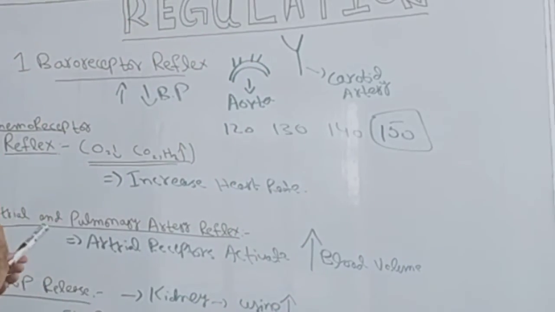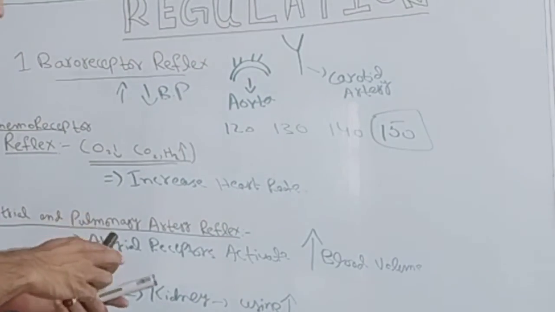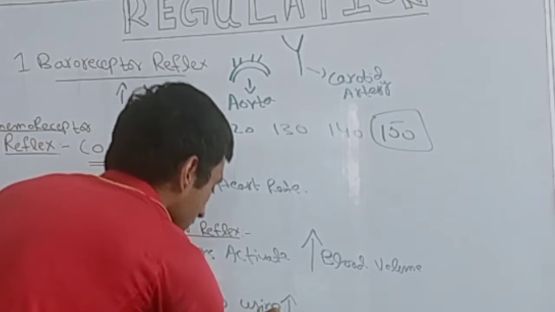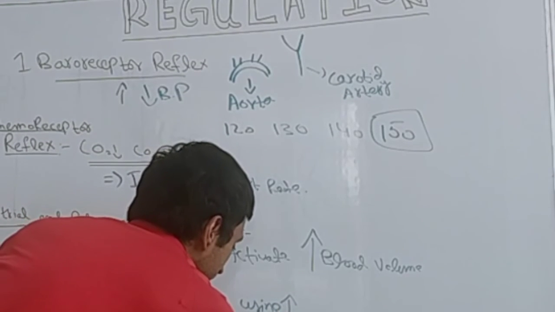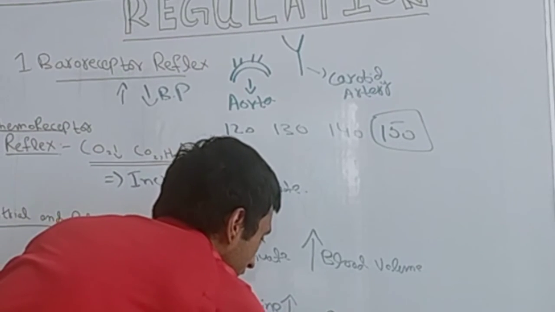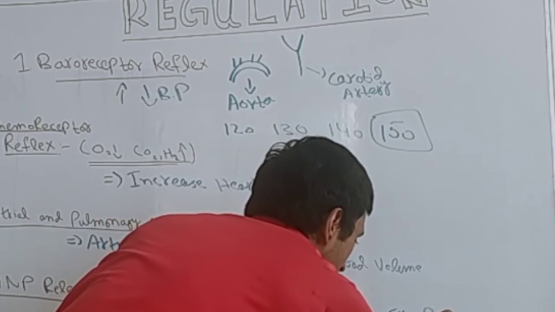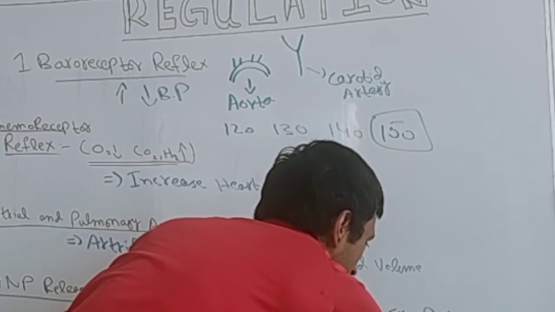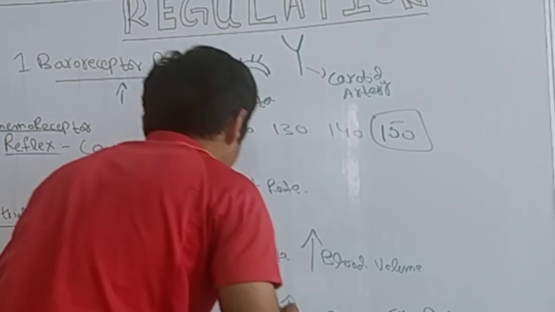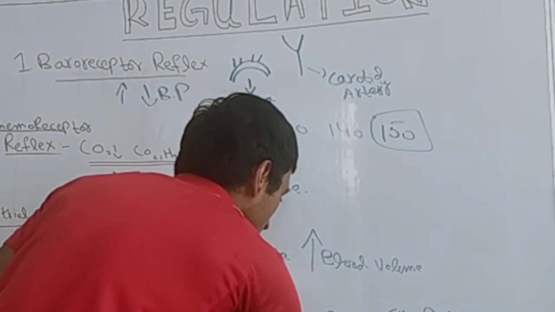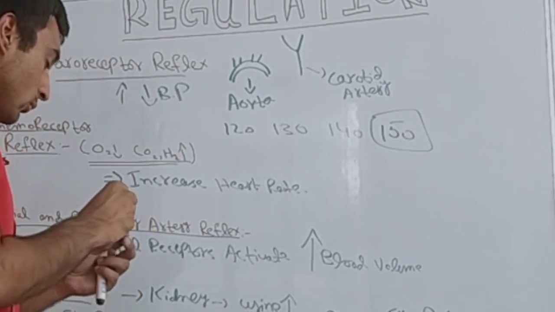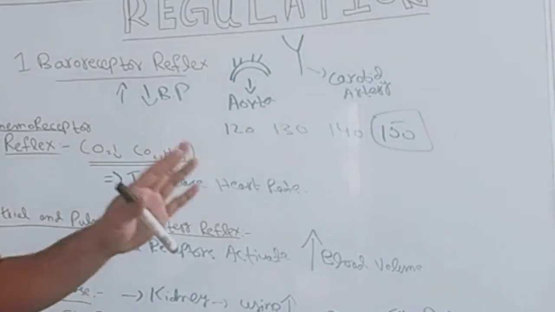Those receptors send impulses via the vagal nerve towards the brain, and the brain in turn sends the sympathetic nerve. Through this pathway, blood volume gets back towards the normal.